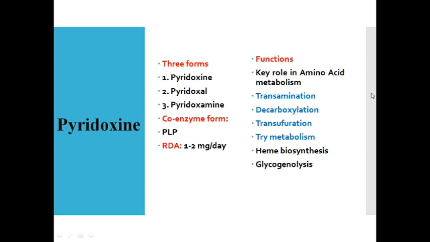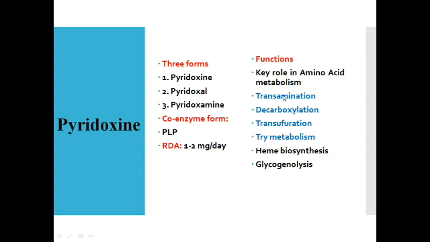Amino acid metabolism could never be complete without the help of pyridoxine. Thus, the person who eats a lot of protein diet should also take pyridoxine. Getting my point? P for protein, P for pyridoxine. Similarly, a person who is going to eat a lot of carbohydrate diet requires which vitamin? Thiamine. Getting my point? Protein requiring vitamin is pyridoxine. Carbohydrate requiring vitamin is thiamine. Please do remember about it.